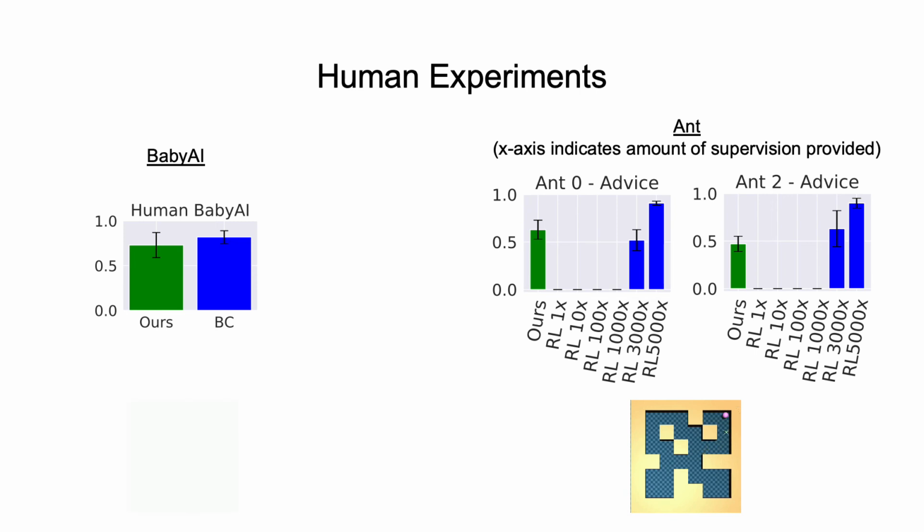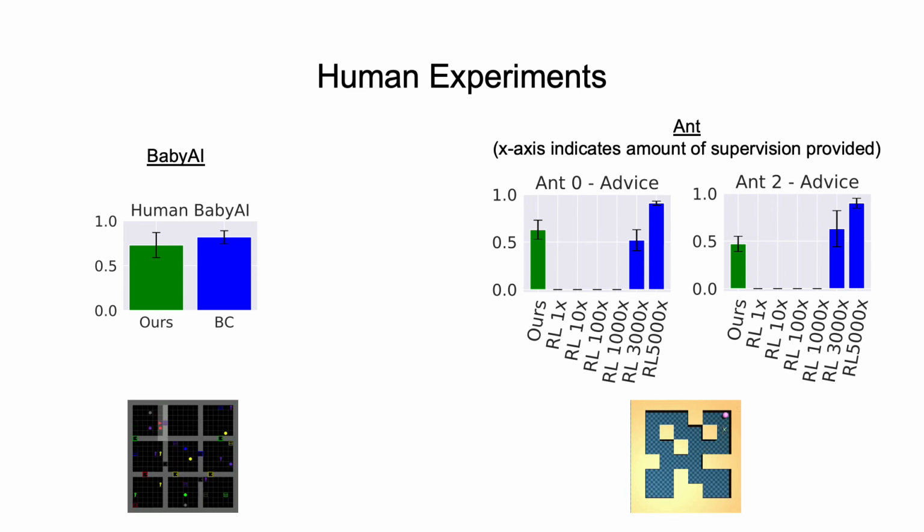In BabyAI, where providing demonstrations is extremely easy, we found we performed comparably to a behavioral cloning baseline. In the Ant environment, where demonstrations aren't possible due to the high-dimensional action space, we compared against providing a shaped dense reward computed by our scripted maze solver. Our method, trained on 30 minutes of human data, outperforms RL until RL is given thousands of times more supervision.